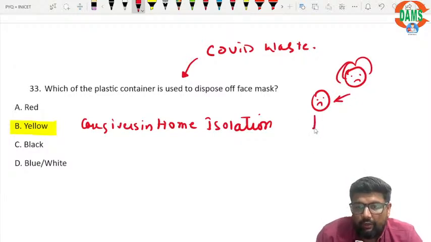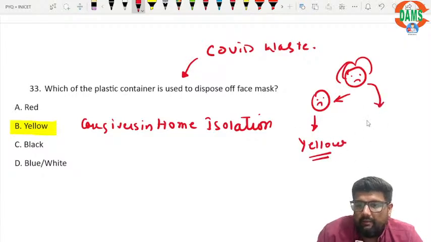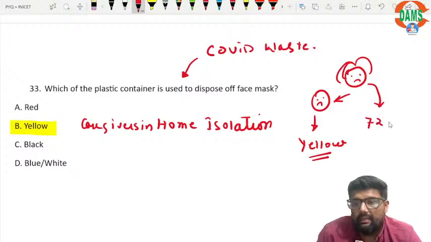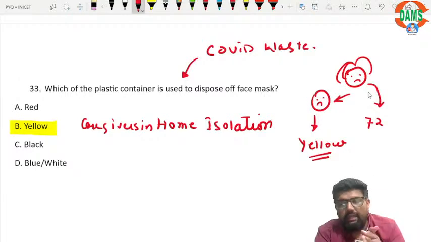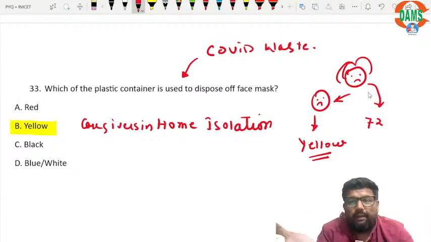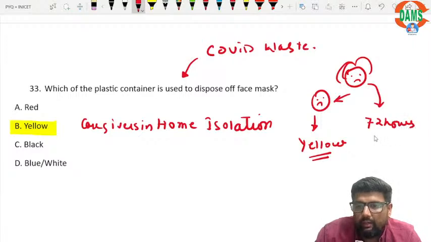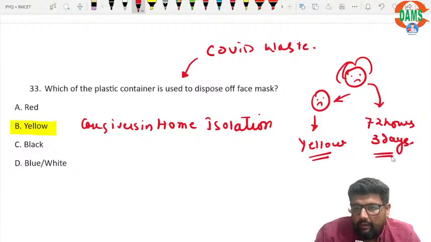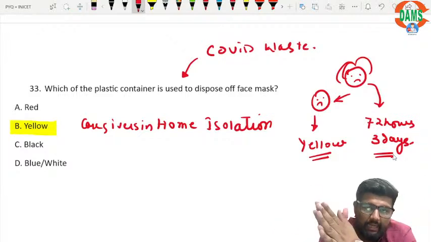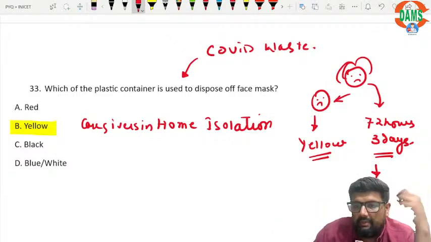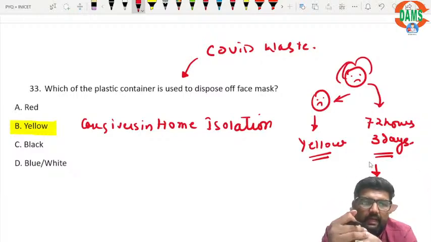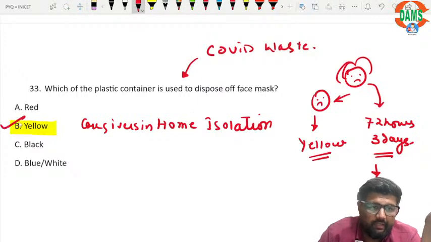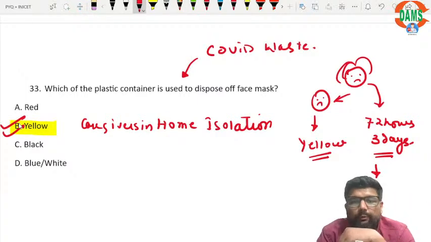The mask of the patient goes in yellow, and the caregiver should keep the mask in a paper bag, like a newspaper or a bag made of paper, for 72 hours, or 3 days. After 3 days they must discard it as municipal waste, throwing it in their dustbin, right? Here they have not mentioned anything, so I think the better answer is yellow.